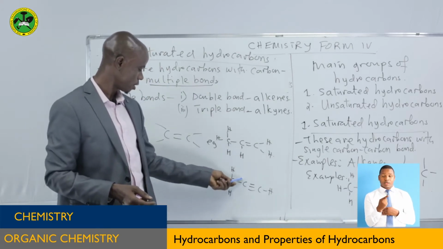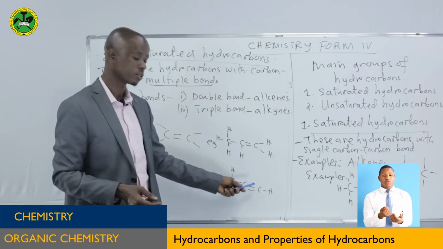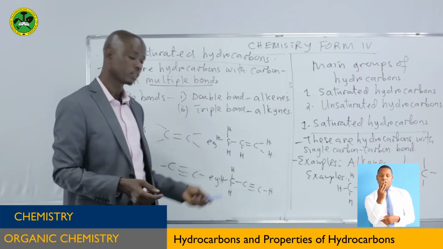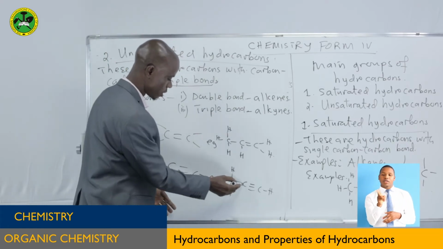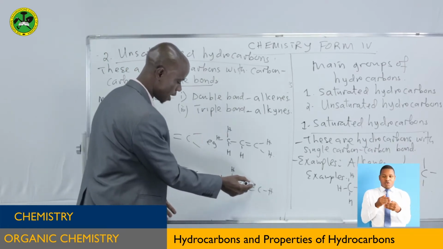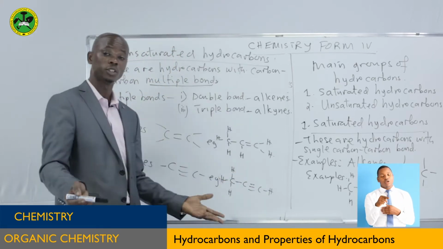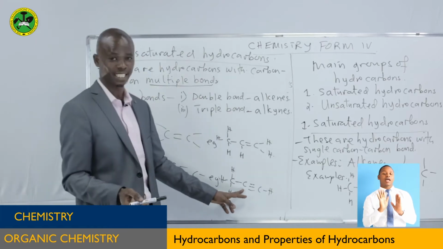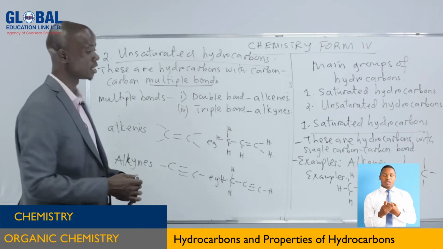You can see this carbon here has got no hydrogen atoms. Why? Because of the presence of the triple bond. It has consumed all the valence of carbon atoms. Remember, the valence of carbon atom is 4. So this carbon is bonded to this one. One valence has been used. And these 3, they make it 4. So this one has got no hydrogen atoms. So this is very unsaturated as compared to alkene. So it is very simple to represent in that way.